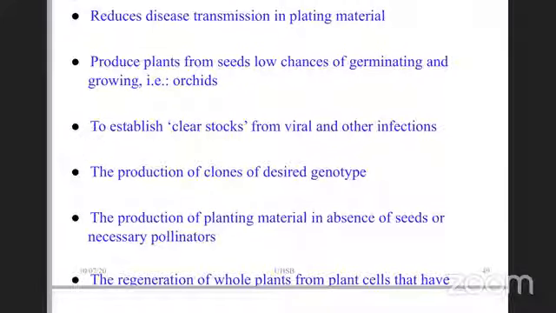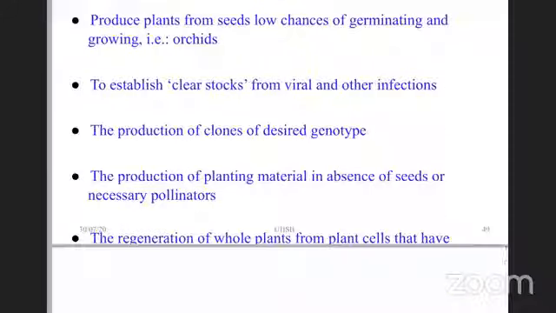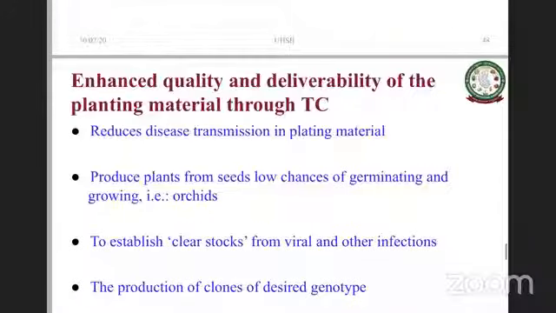Then regeneration of whole plants from plant cells that have been genetically modified. Suppose you have transferred a gene into a few cells initially in the callus, then you can regenerate the plant from that. So that's a quality deliverable that has happened through tissue culture, right?